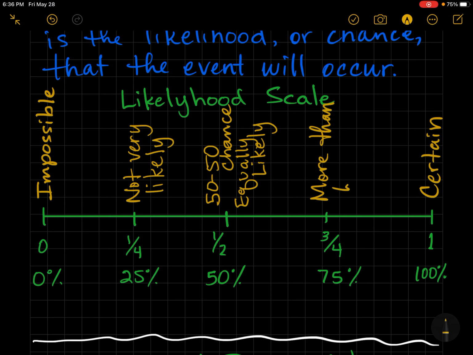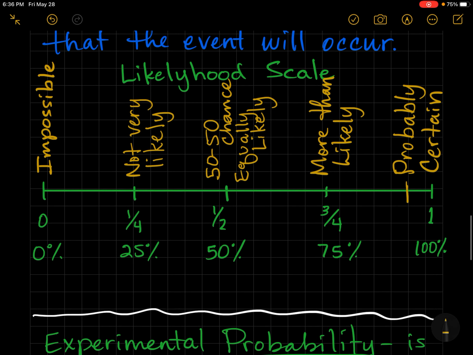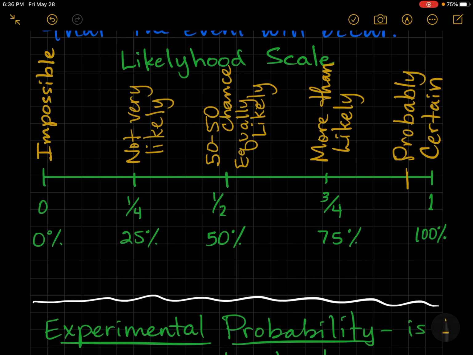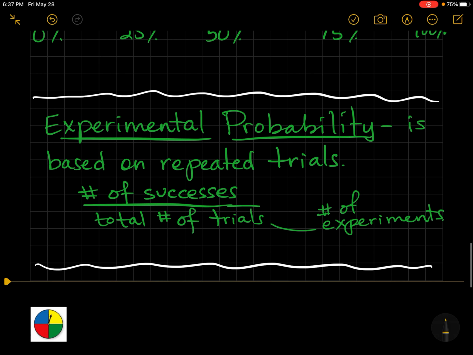And this is more than likely. And here, this is like it's probably gonna happen. You can't guarantee it, but I'm pretty sure. So there's a lot of different words we could use in there. Plausible falls into the not very likely category. Down here, you kind of say, well, it's rare, or probably not, it's possible.